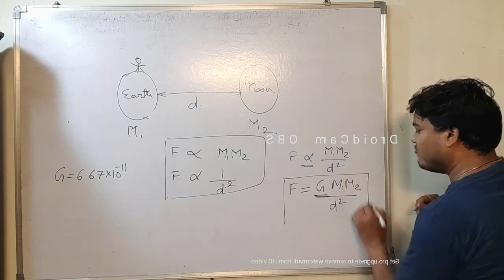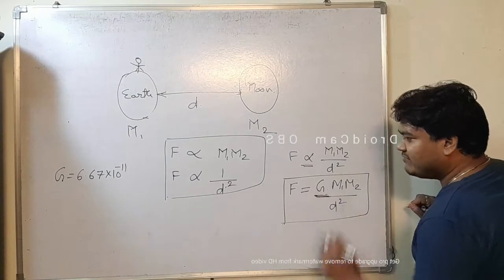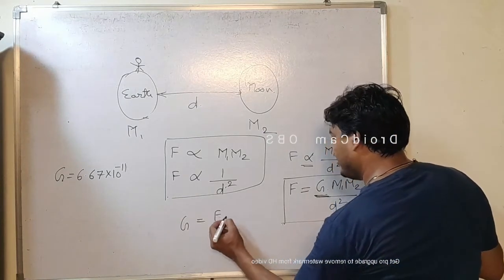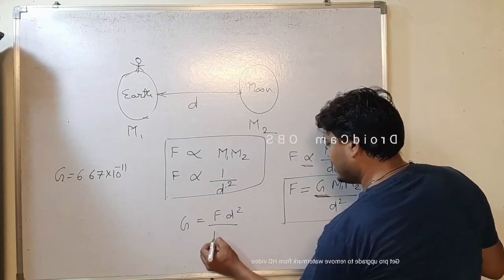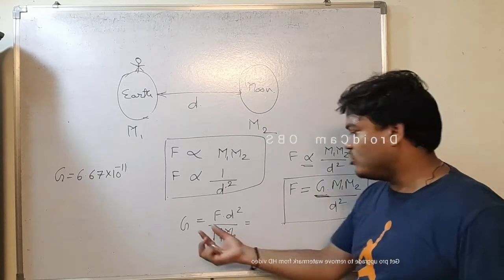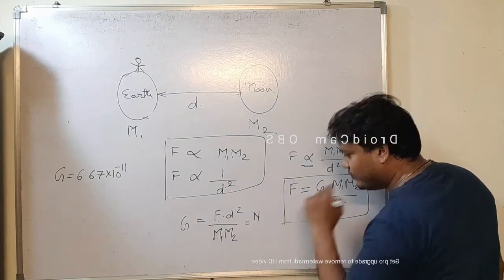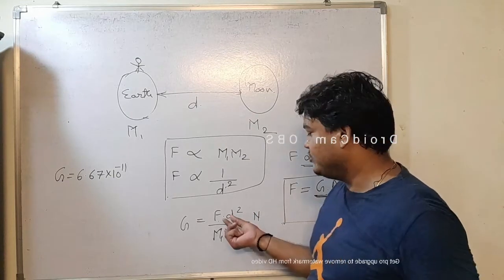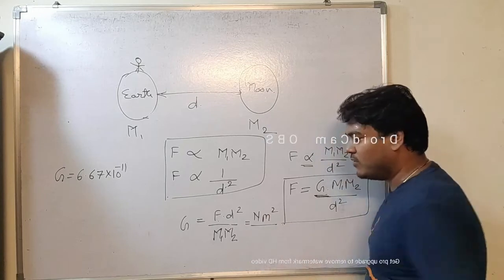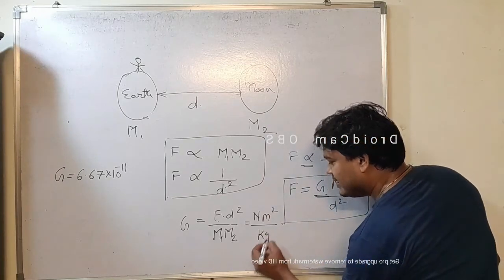This is the final formula for the universal gravitational force. From here we can get G, which will be F into d square upon m1 m2. Now, if we talk about the unit of G, F is force, the unit of force is Newton, d is distance, the unit of distance is meters, so it will be meter square upon mass kg into kg, so kg square.